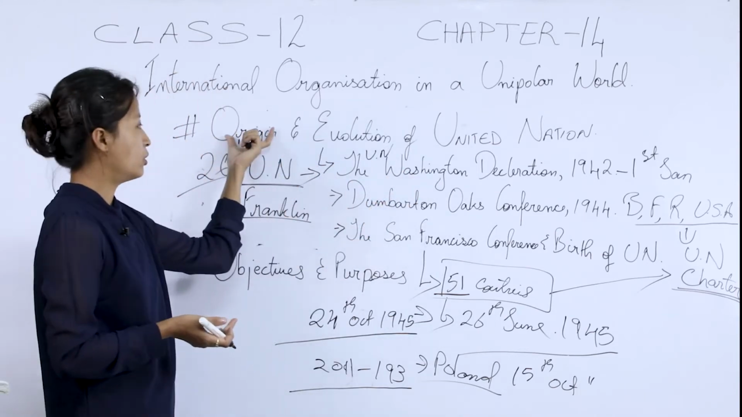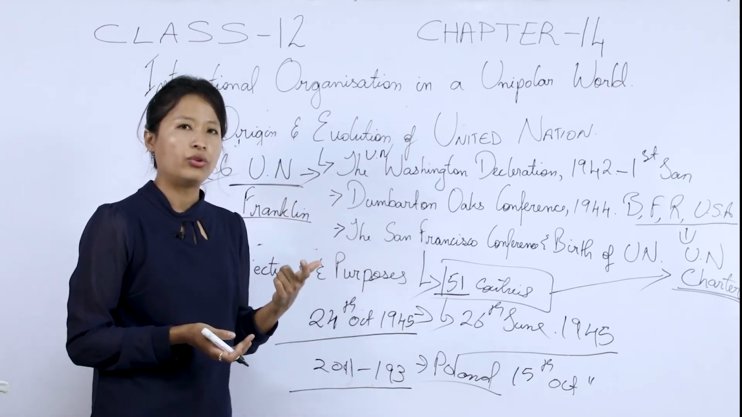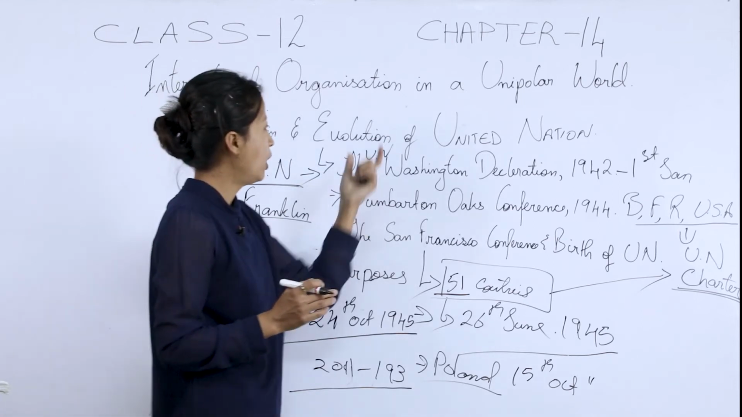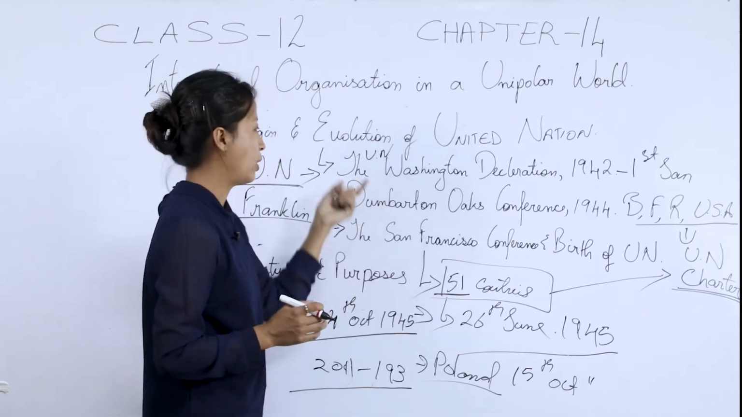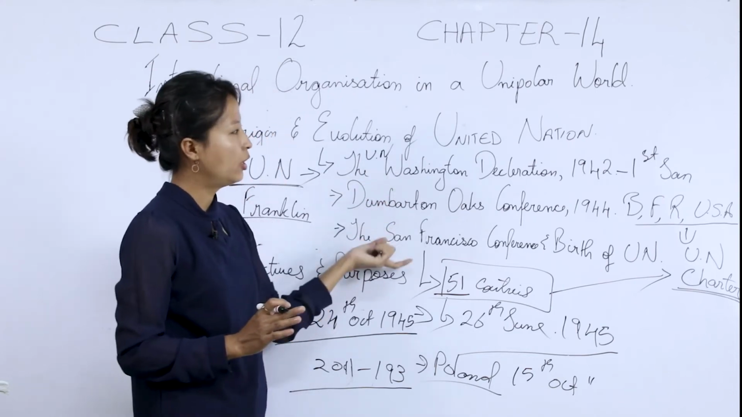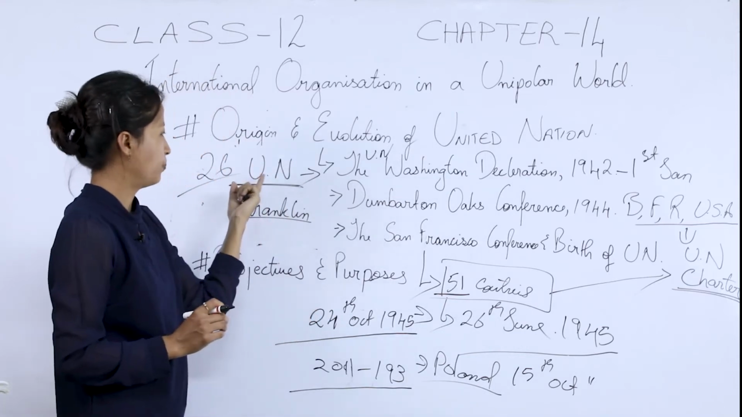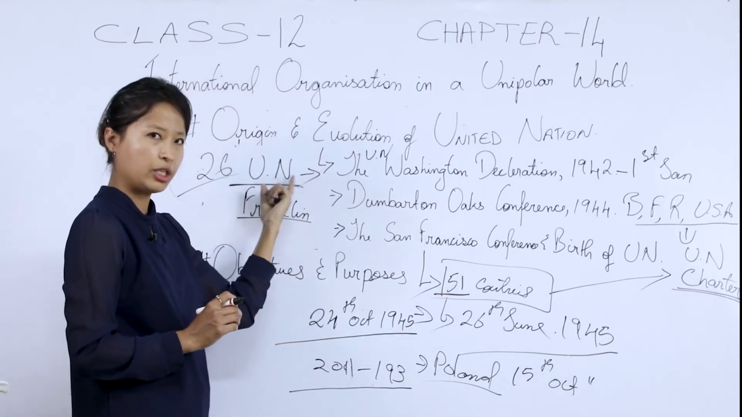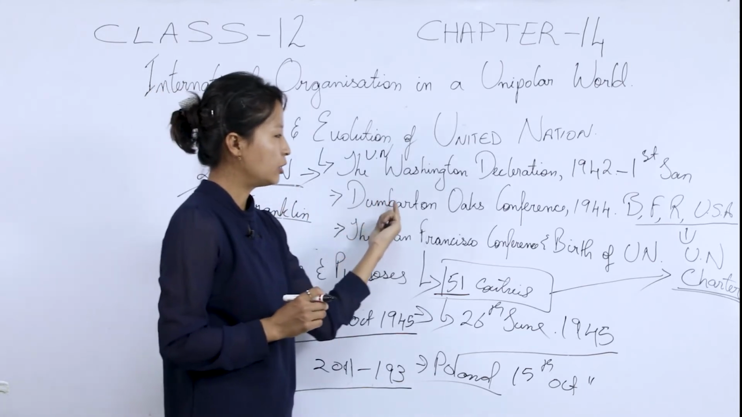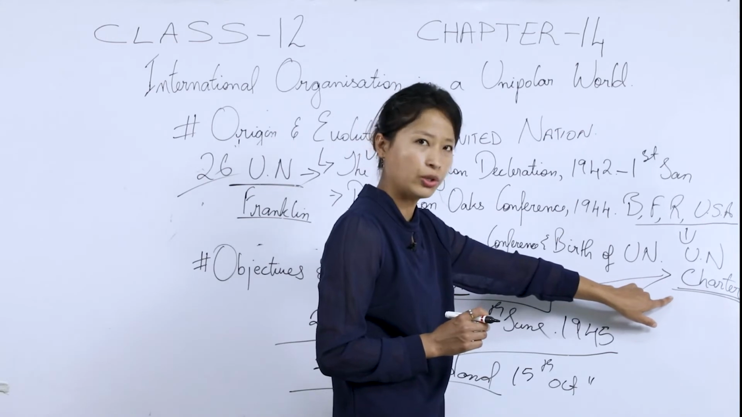When you talk about the origin, you should start from the League of Nations, okay, that was formed after the First World War. And when you write about the evolution, you have to mention these 3 significant developments. Under each, you have important keywords. In the Washington Declaration, we have this name United Nations, devised by an American President, Franklin. And in the Dumbarton Oaks Conference, the 4 countries formulated the UN Charter.